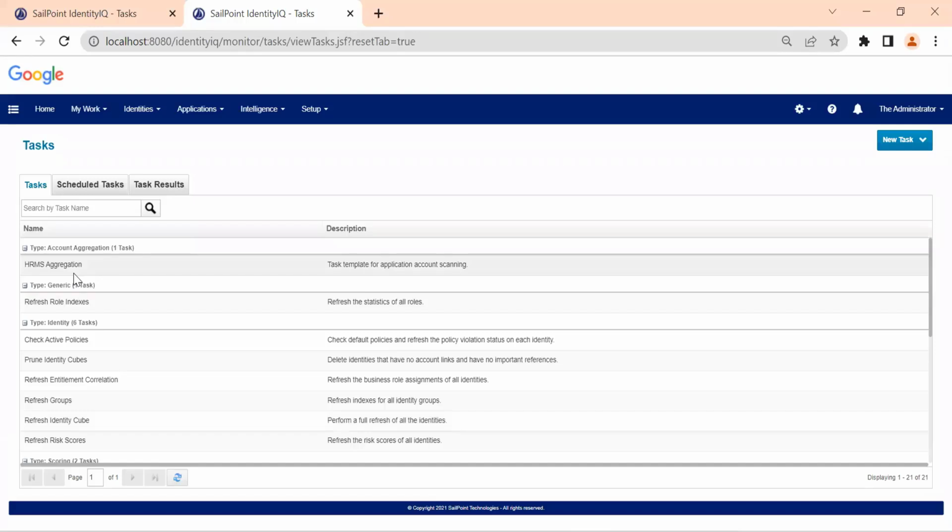What is the difference between those two jobs? I'm sorry, I missed that. Aggregation will aggregate the data from the HRMS system into the SailPoint database.